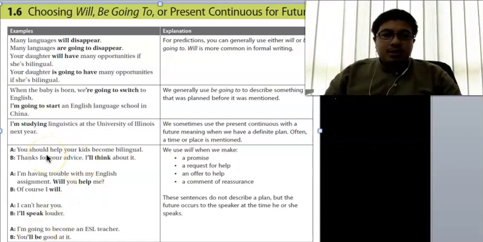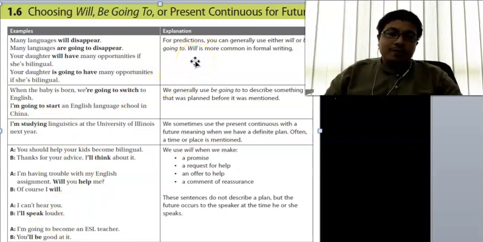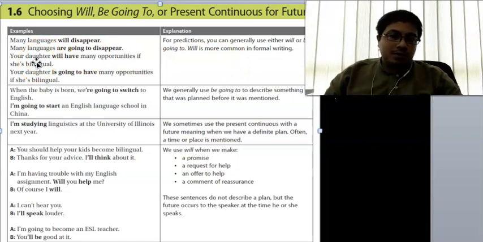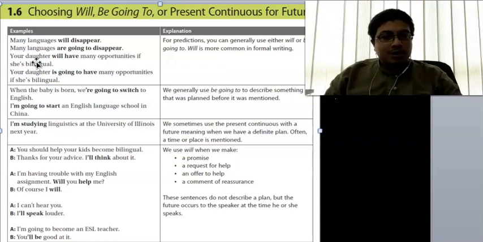So as you can see in the notes here, for predictions, when we are predicting what will happen in the future, we normally use will or going to, and will is more formal in writing. Let's say when we say many languages will disappear, that is a prediction. Many languages are going to disappear is also acceptable and it is a prediction.